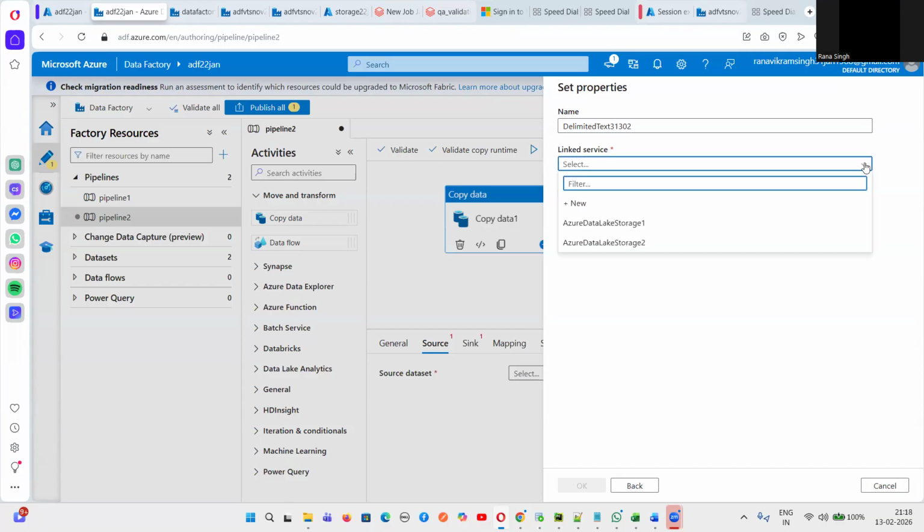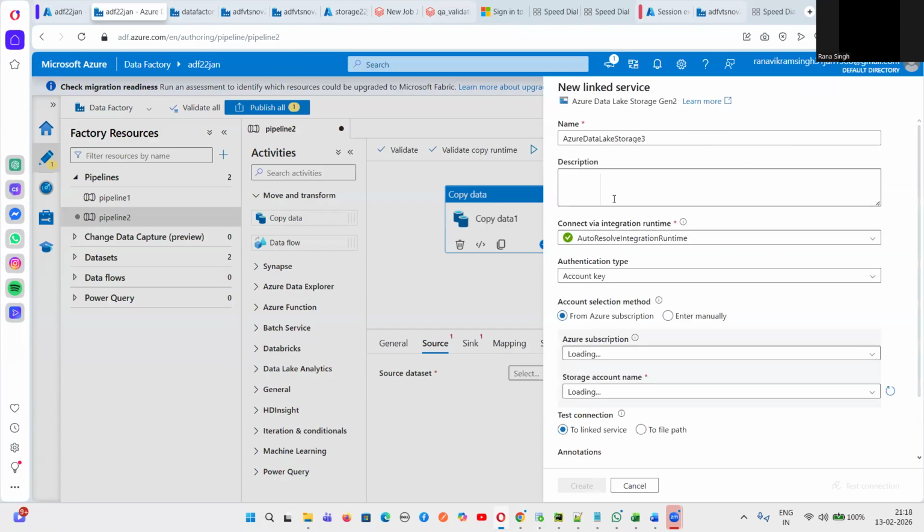Then you have to create a linked service. A linked service is something to make a connection, so we have to mandatorily create a linked service. So you just click on this new. And as soon as you click on new linked service, you will get the name Azure Data Lake Storage 3. This is the name of your linked service. If you want to change it, you can change it, else you can leave whatever name is there. I'm just leaving whatever name is there.